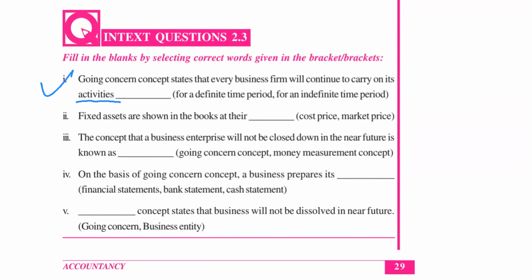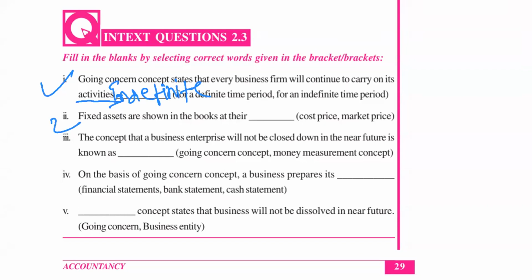For an indefinite period. Indefinite, not definite. Indefinite means for a long period of time our business will continue. You should not assume that your business will close down in the near future. You should always assume that my business will continue for an indefinite, for a long period. Indefinite means for a long period of time. So the answer will be indefinite period.